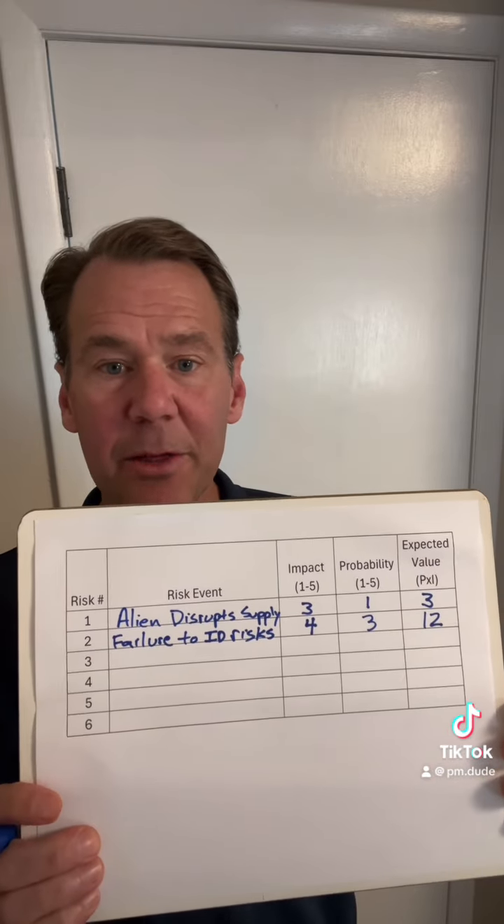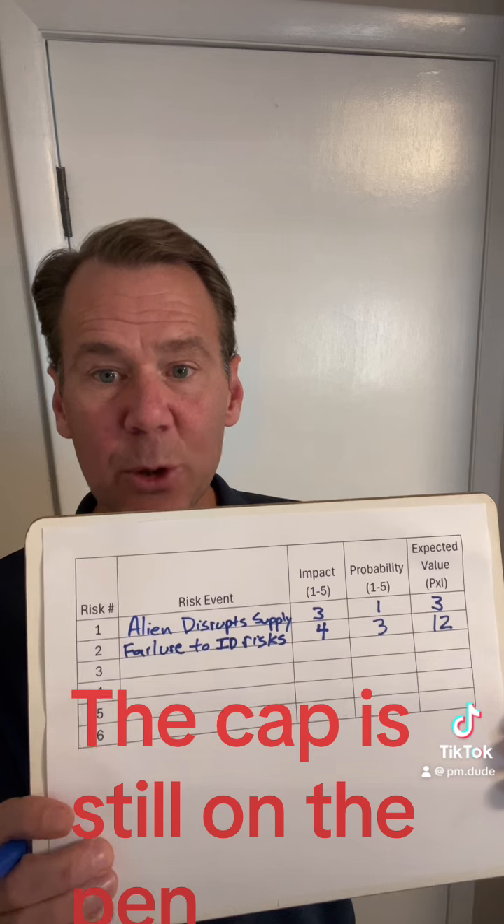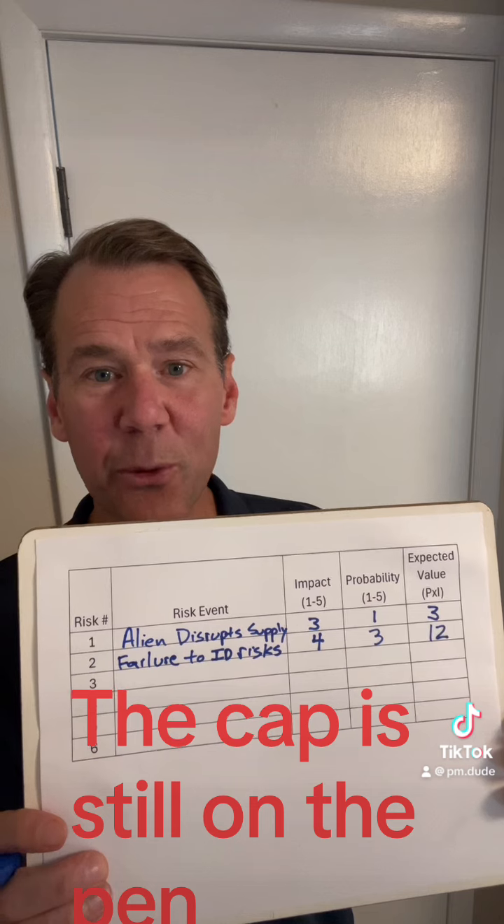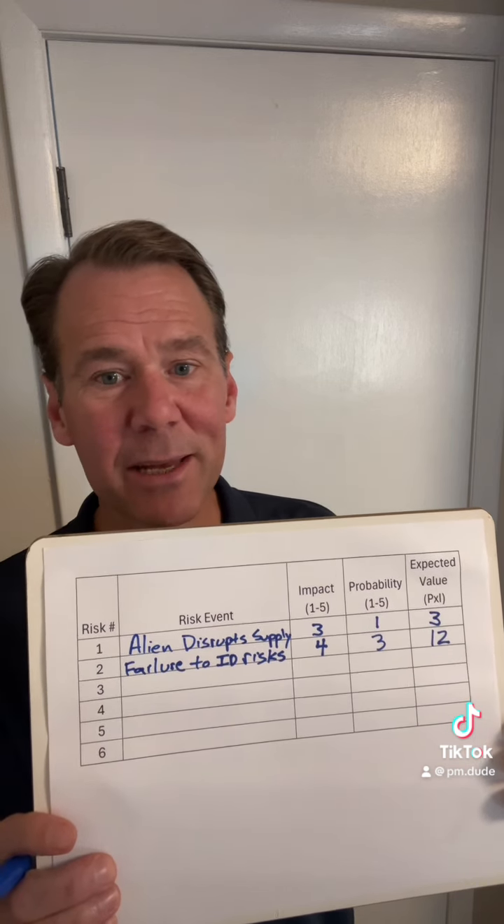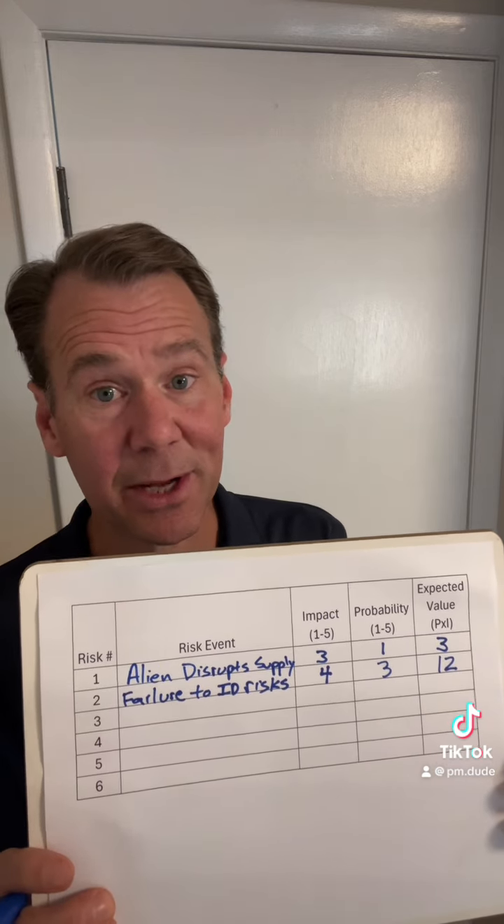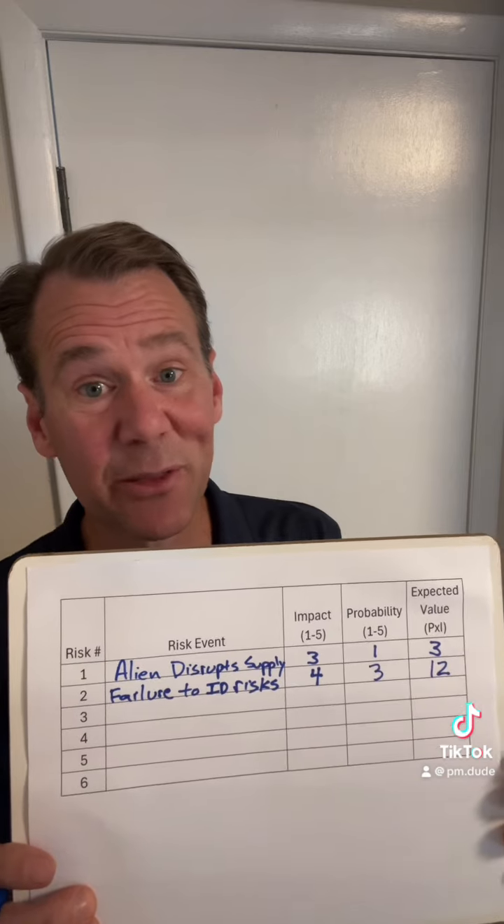So let's see here. The failure to identify risks, our total score is 12, where our alien disruption is only a 3. So that makes sense to me. The failure to identify risk is much greater risk than aliens coming down. So that's it, folks. That's how you put together a risk register. Don't forget about aliens when you're doing your risk registers.